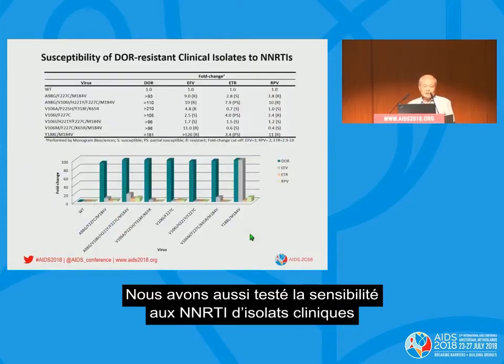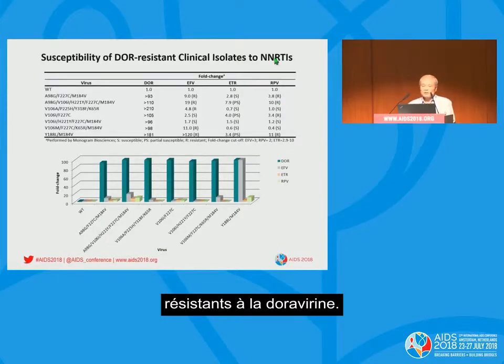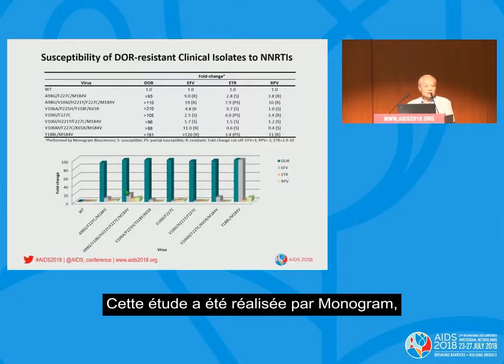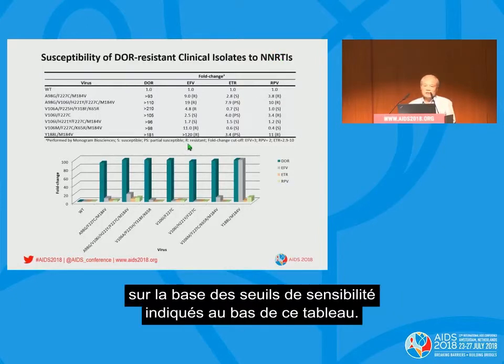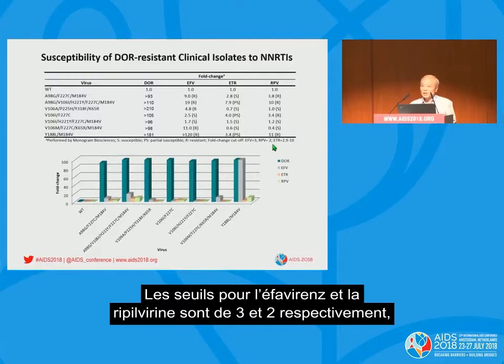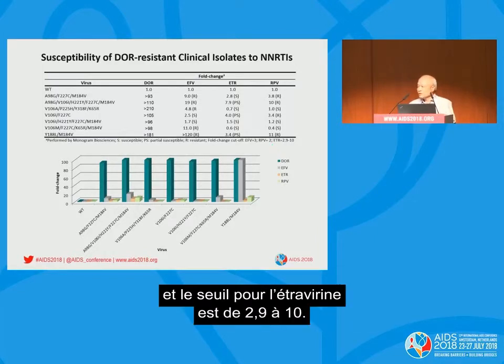We also tested the susceptibility of Doravirine-resistant clinical isolates to NNRTIs. This study was conducted by Monogram based on the cutoff criteria shown at the bottom of this table. The cutoff criteria for efavirenz and rilpivirine are 3 and 2 respectively, and the cutoff criteria for etravirine is from 2.9 to 10.